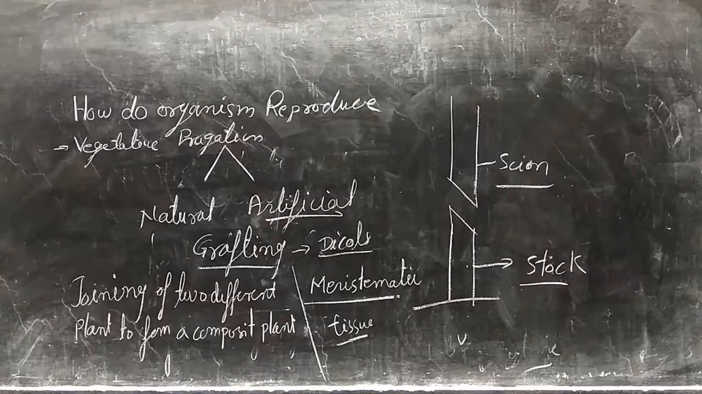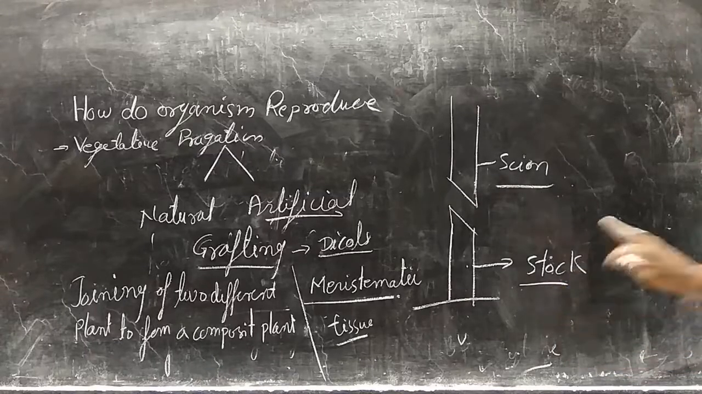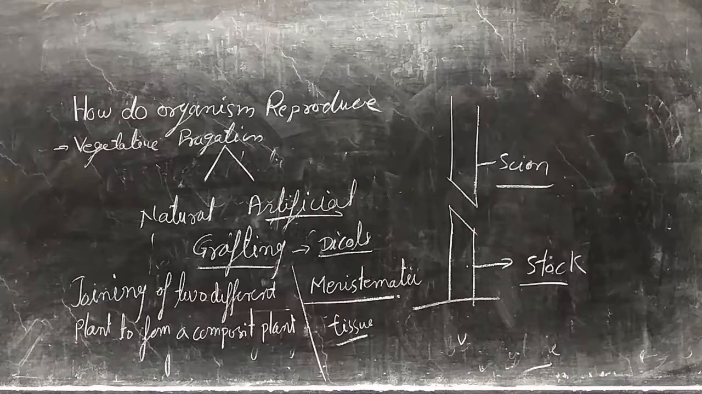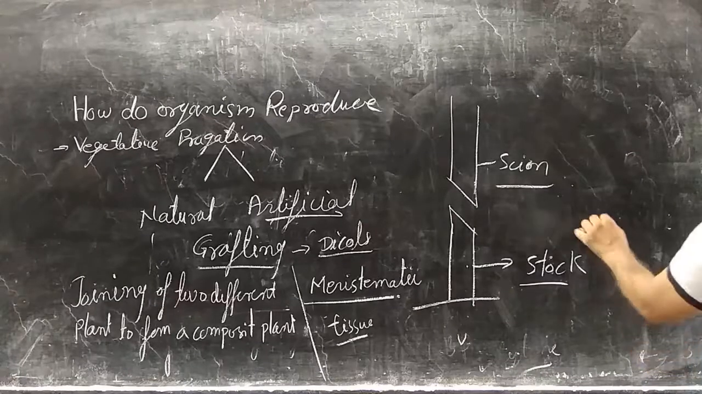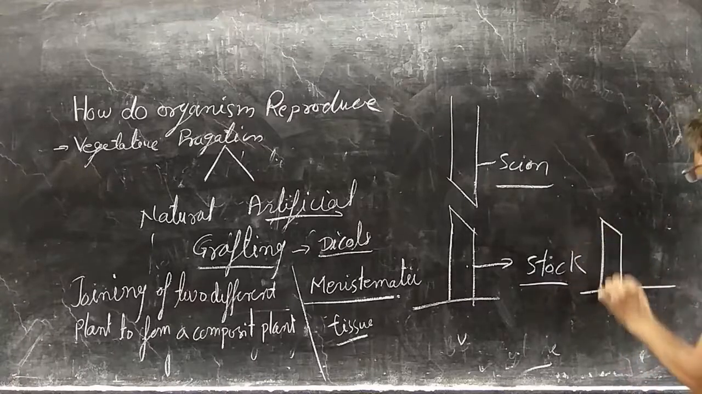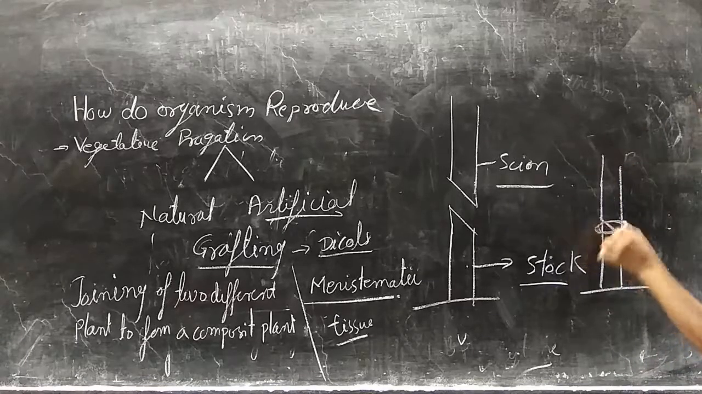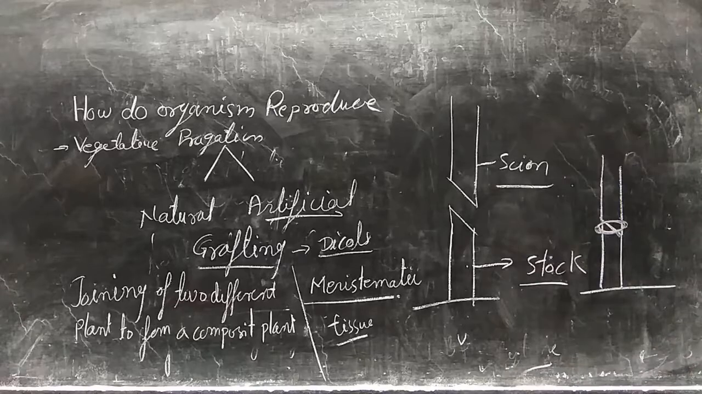Suppose for mango, desi mango is utilized as a stock which has disease resistance capacity, and dasheri mango, kesar mango or any other good variety of mango will be taken as a scion, and both will join together like this way, and tie with ropes tightly and keep it for some time. After some time both portions will join together and it will form the new plant.